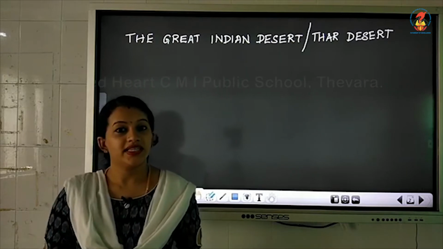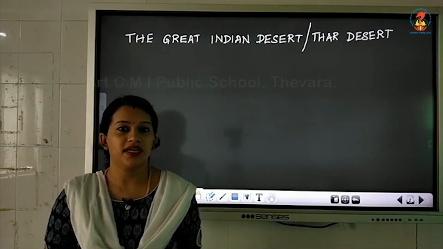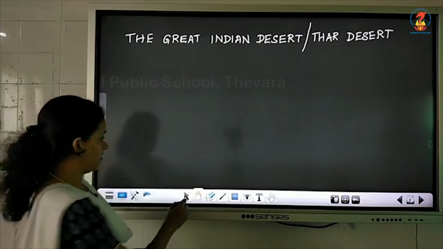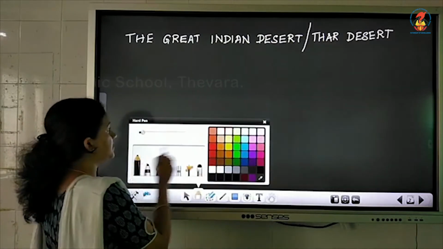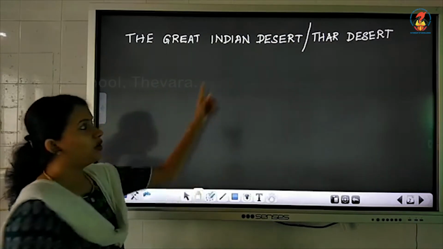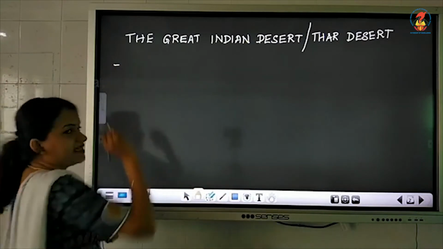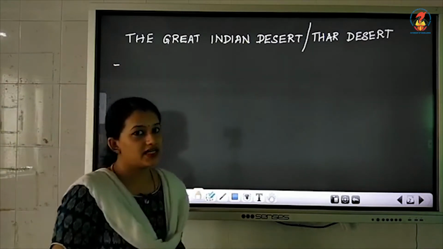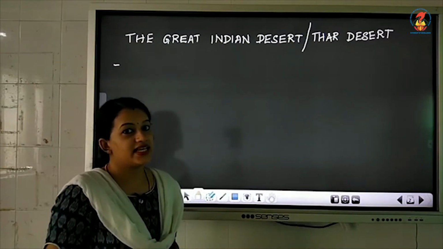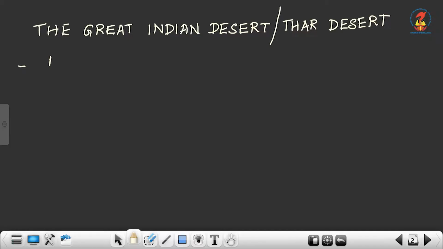Okay, so in this chapter you have to learn about the Western Desert. And this Western Desert is also known as the Thar Desert, and it is present in our country in the state called Rajasthan.